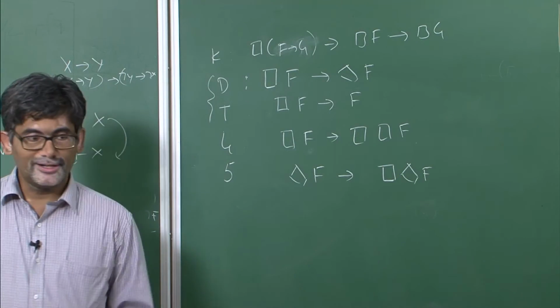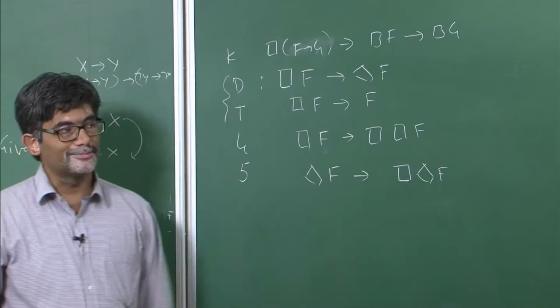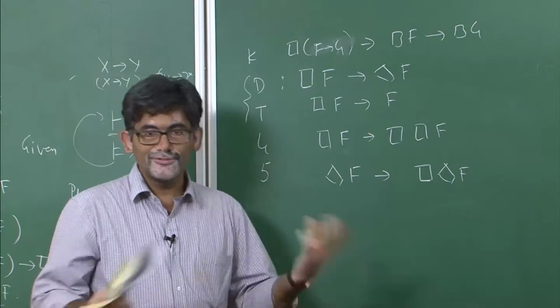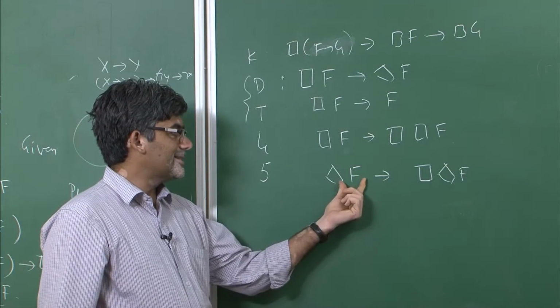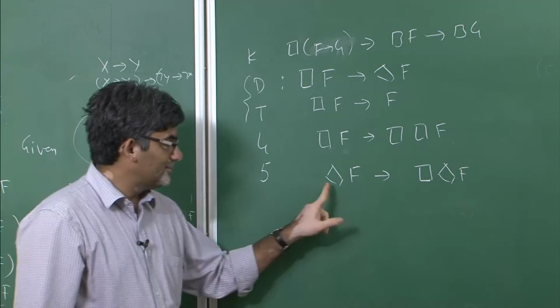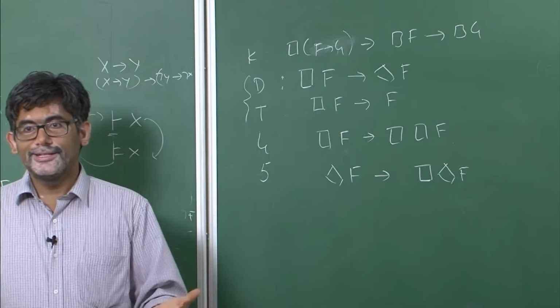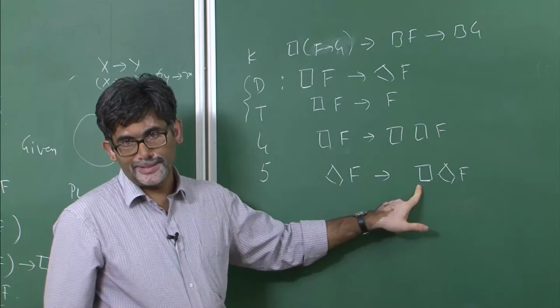So you might be wondering how various logicians have come up with these various axiomatic systems. In the process of studying various situations that you need to fit into these logical systems, for example, suppose you translate possibility as I think that something is the case, or necessity as I know that P is the case.